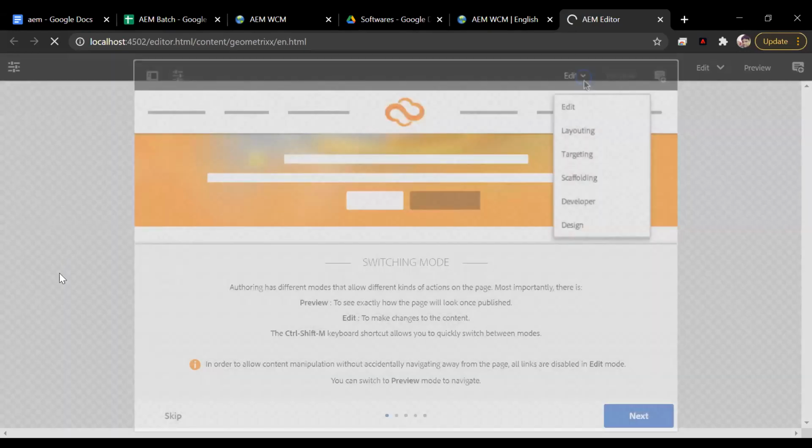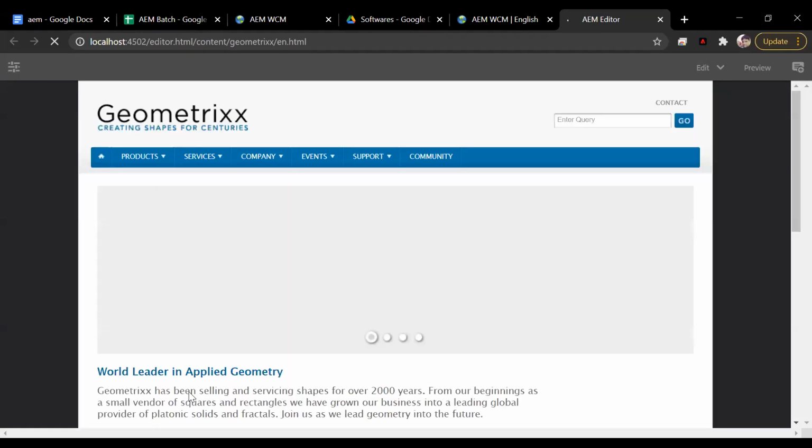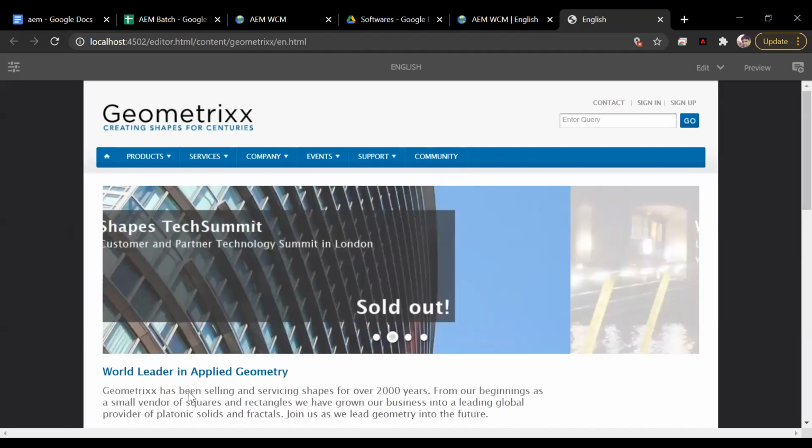Always remember, in AEM, every screen has two interfaces. One is Touch UI, the second is Classic UI. In the newer version of AEM, everything opens in Touch UI because this is the new version. Why is it called Touch UI?